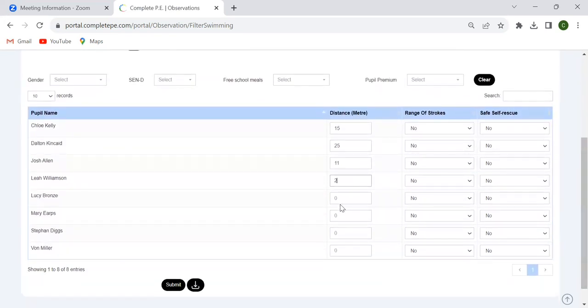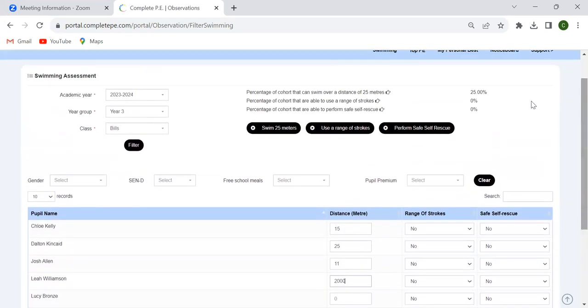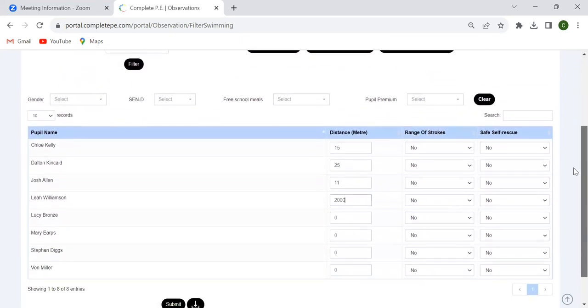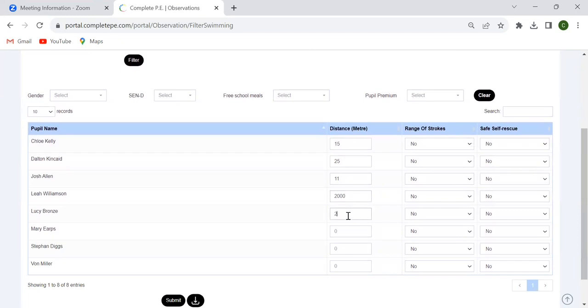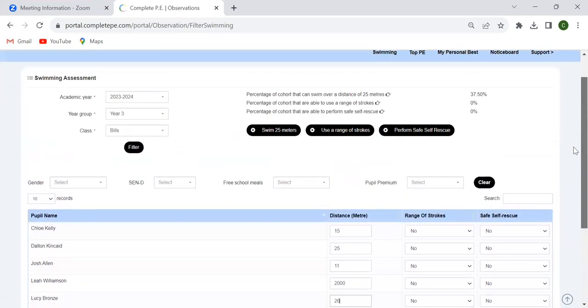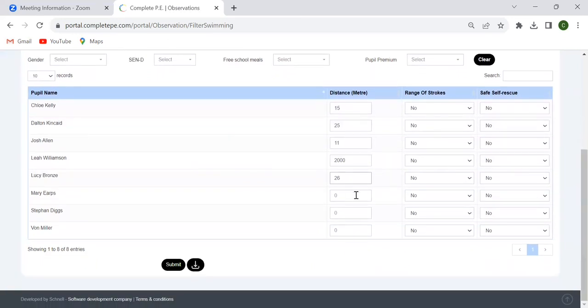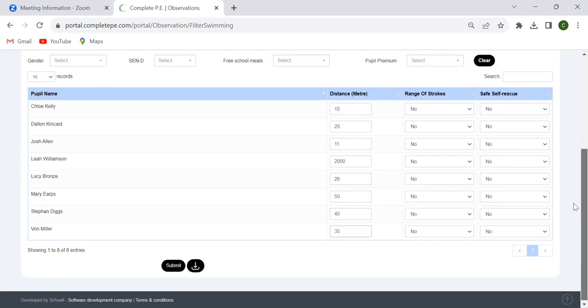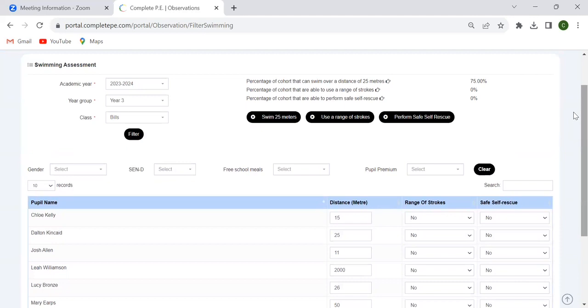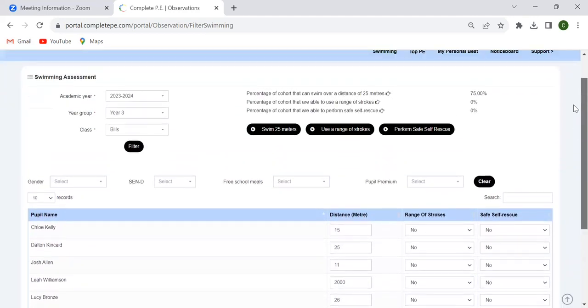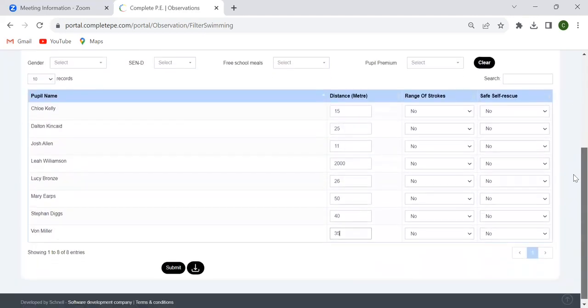Now, you might have some pupils that can swim thousands of meters, but that data will still only change once they go over 25. So as soon as it's 25 or more, the data will start to change in the top right, because that pupil can actually swim 25 meters. So if we just quickly put in some made up meters for each pupil, we can then see that at the moment 75% of this class are meeting that requirement of swimming 25 meters.